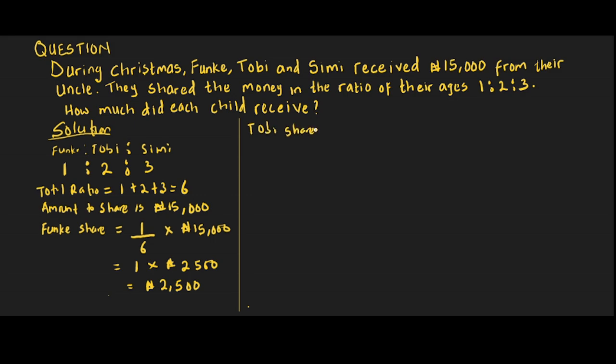Tobi's share is going to be Tobi's ratio, which is 2 over the total ratio 6, times 15,000, which is 2, 6 in 15,000. That's 2,500, and that's 2 times 2,500, which is 5,000 naira. That means Tobi's share is 5,000 naira.